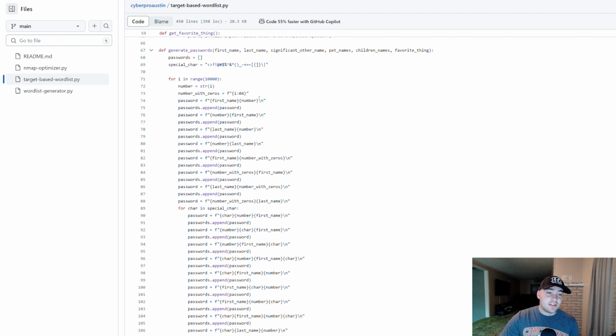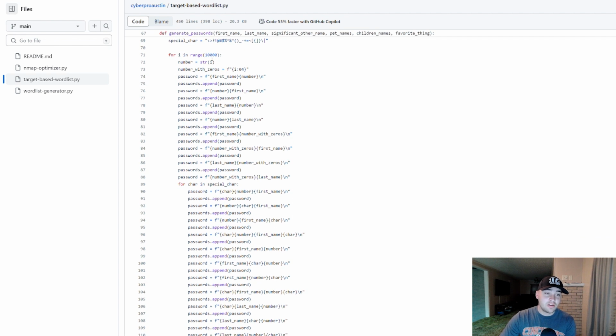At this point I'm just taking the stored variables and going down the list. This is what happens in this for loop: for a number in the range of 10,000. Let's just say the number 1. The number 1 is made a string here. The number with zeros is that number with something else added onto it.